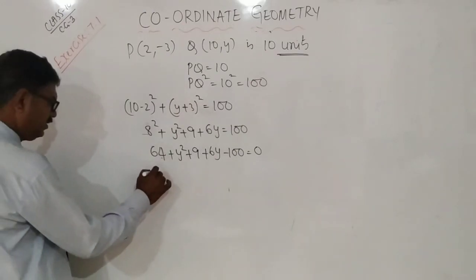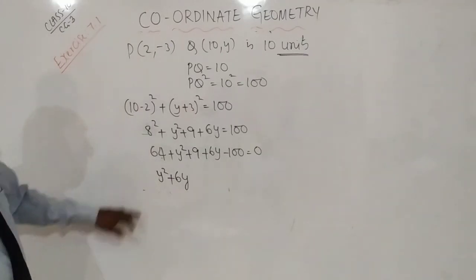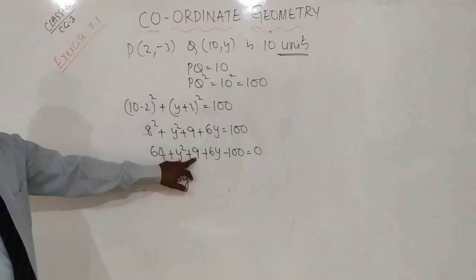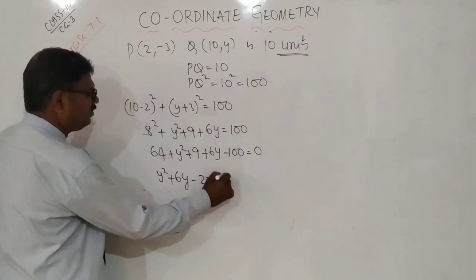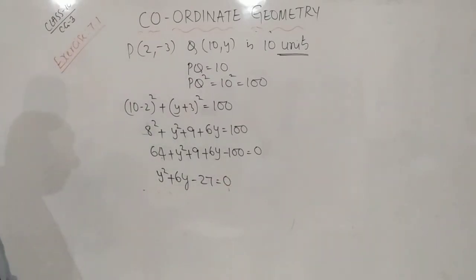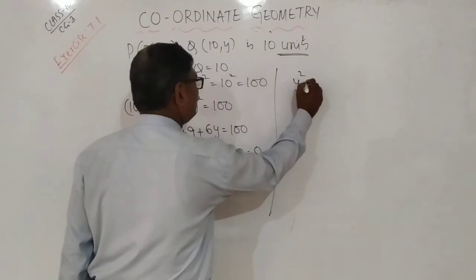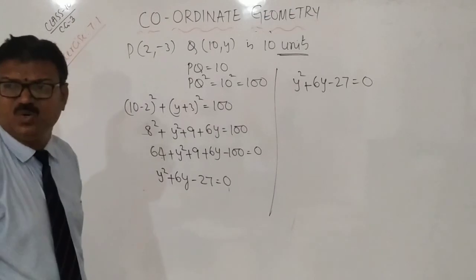Therefore what happened? y square plus 6y, 64 plus 9 is 73. 100 minus 73 is 27, equal to 0. Factorization. What are the factors of 27? 9 into 3. Very simple. So here you can write y square plus 6y minus 27 is equal to 0.